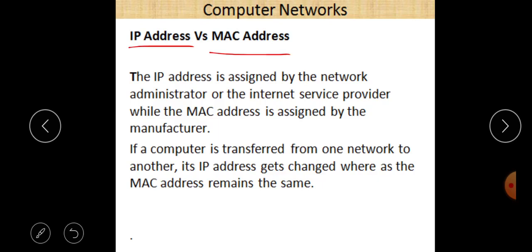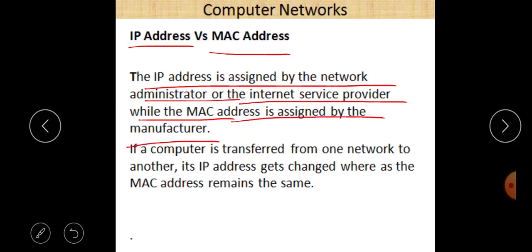Now let us take its points one by one. Here, as you can see, the IP address is assigned by the network administrator or internet service provider. So IP address can be assigned by a network administrator, or it is provided by an internet service provider also. While the MAC address is assigned by the manufacturer of the NIC.